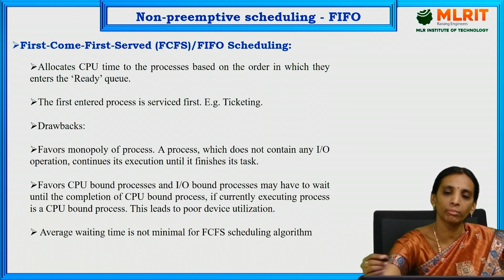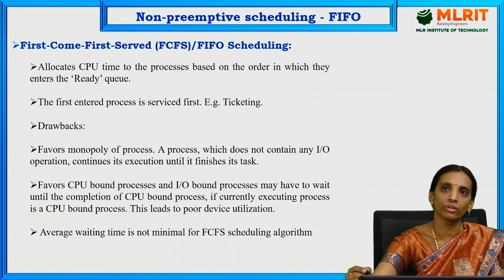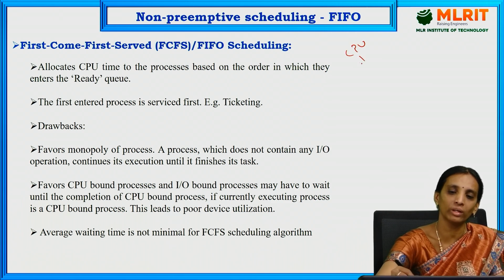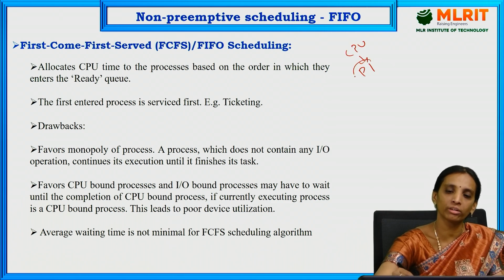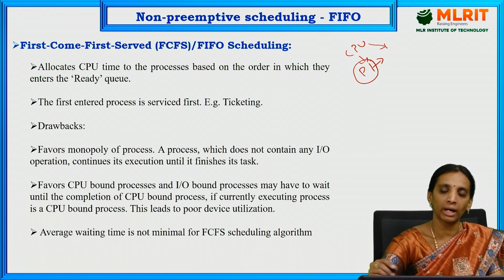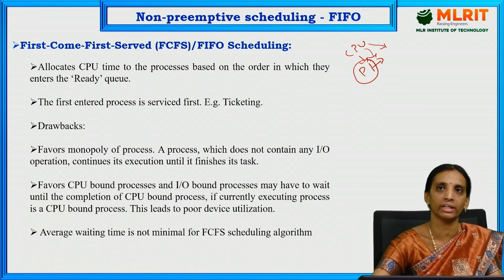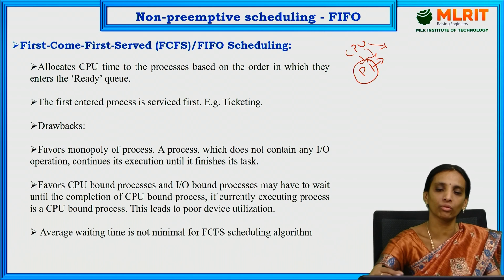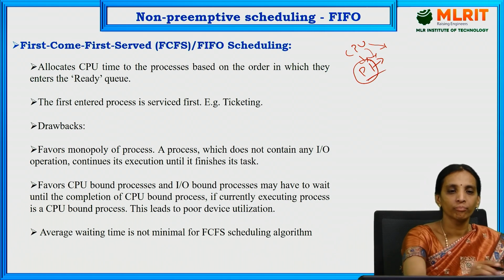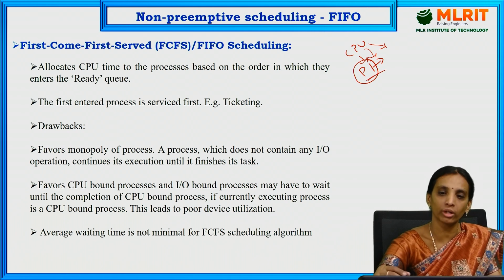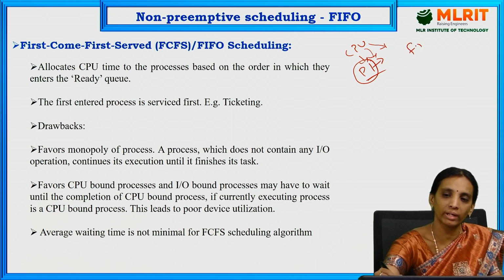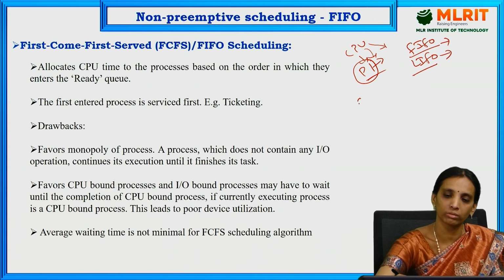Non-preemptive scheduling is nothing but: once the CPU is assigned to any process, the CPU will be released only after completion of the execution of that process. Until the execution of P1 completes, the CPU will be held by that current process only. It will not release the CPU until the execution of that process is done. There are two types of scheduling algorithms in non-preemptive scheduling. The first one is FIFO, the second one is LIFO. FIFO means first in, first out. LIFO means last in, first out.